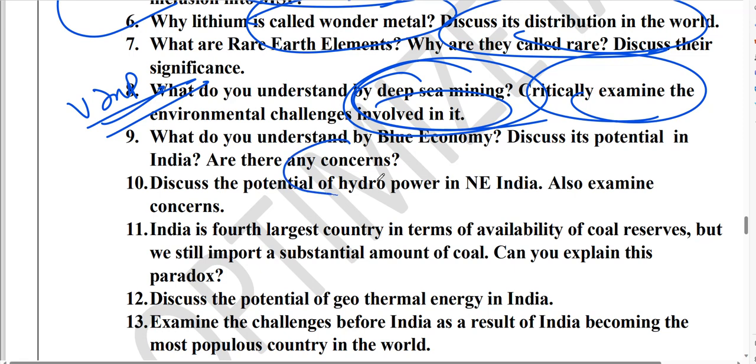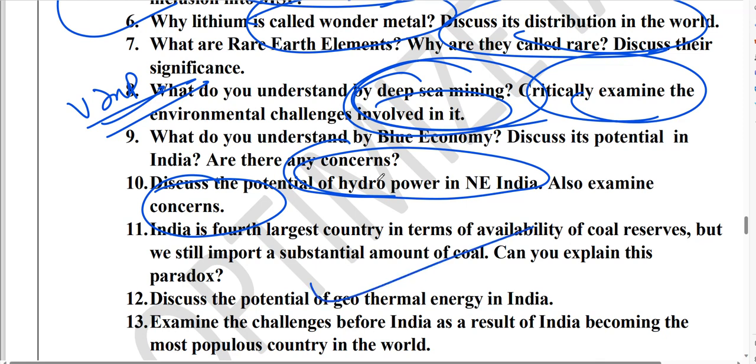Next guys, what is the potential of hydropower in the Northeast and what are the concerns? Guys, the Northeast has very huge potential for hydropower, but there are a lot of concerns as far as seismic activity is concerned, as far as the international dimensions of this hydropower are concerned. So please do prepare it. Floods are concerned. Next guys, discuss the potential of geothermal energy in India. Very, very important.